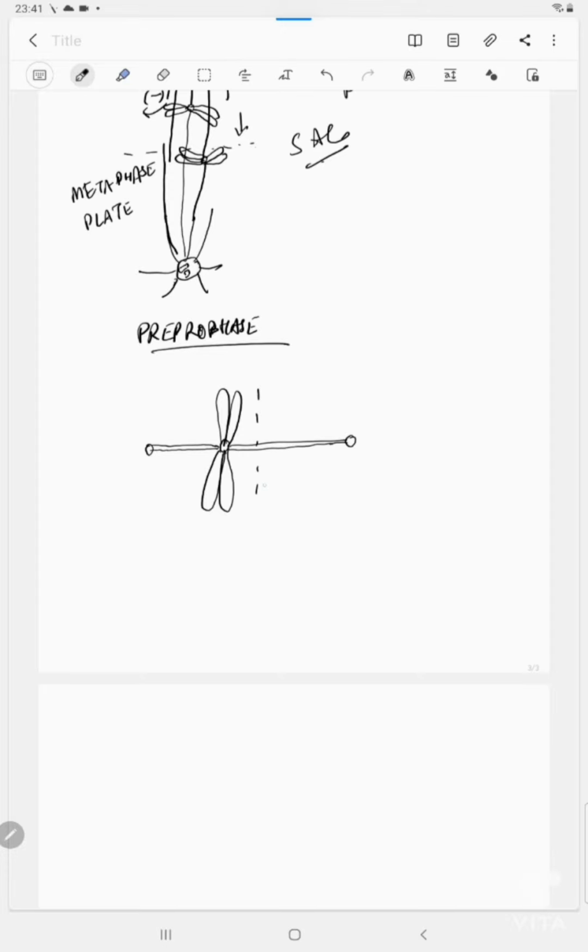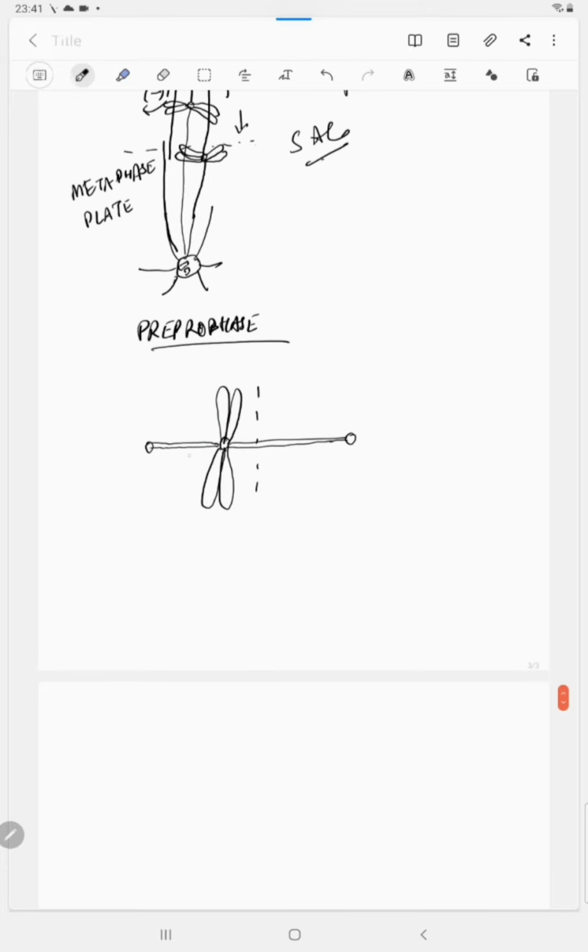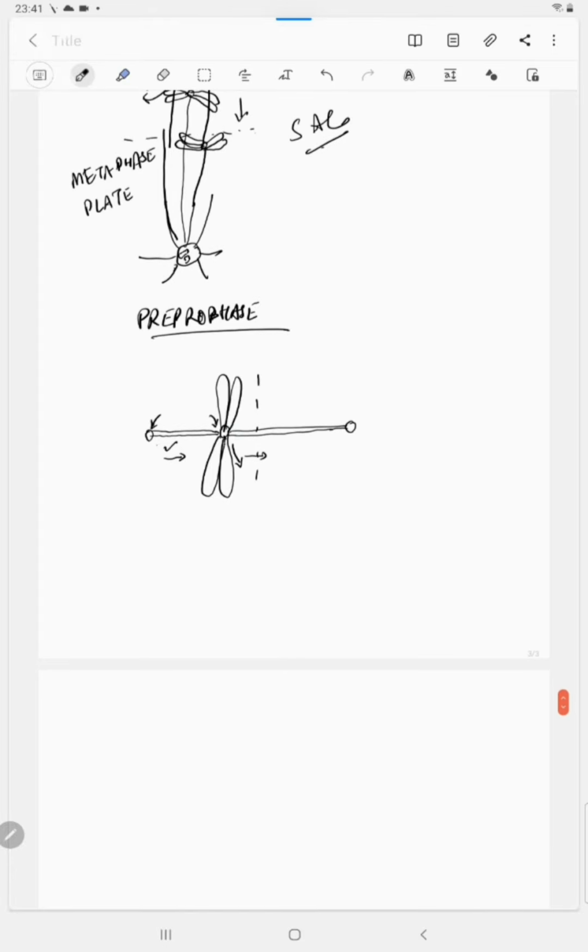So what will happen? There are proteins that will, first of all, increase the length of this spindle and decrease this spindle. This will increase by addition of tubulin proteins on the end, but here the tubulin proteins will be taken off from this, so it will get shortened and shortened. And there are proteins that hold these structures. There are proteins that are associated with the spindle fibers as well as the chromatids or the kinetochore.